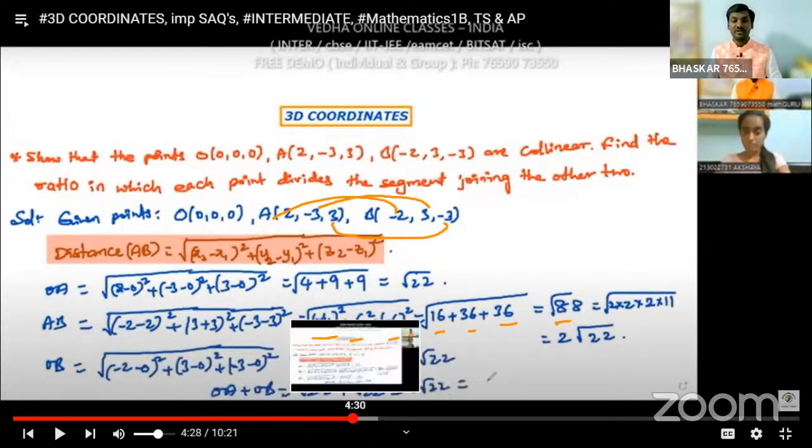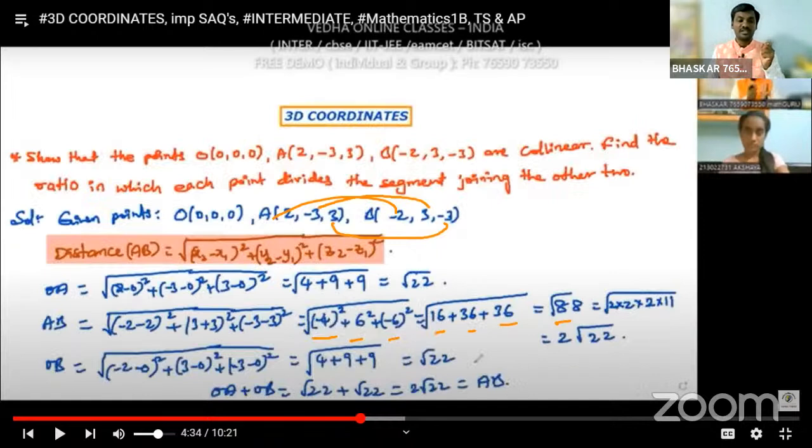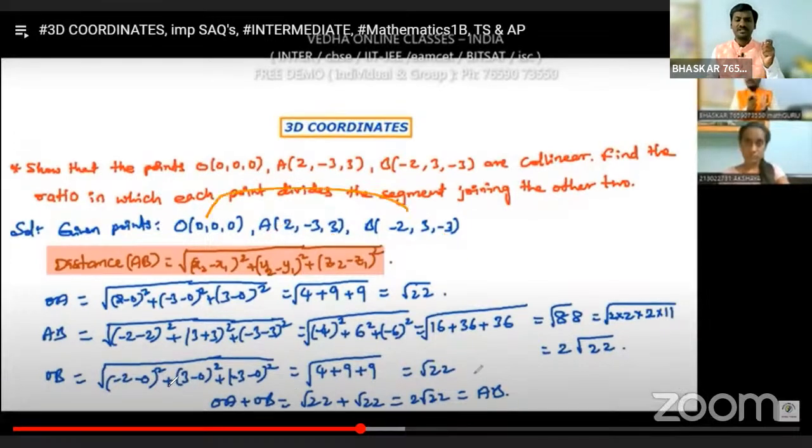Now I am trying to find the distance OB. For finding the OB distance, we have to use the distance formula for the points O and B. Getting OB is very easy: (minus 2 minus 0), (3 minus 0), (minus 3 minus 0) whole squares, which gives 4 plus 9 plus 9, that means root 22. Now if you add the OA distance and OB distance, root 22 plus root 22, we get 2 root 22.